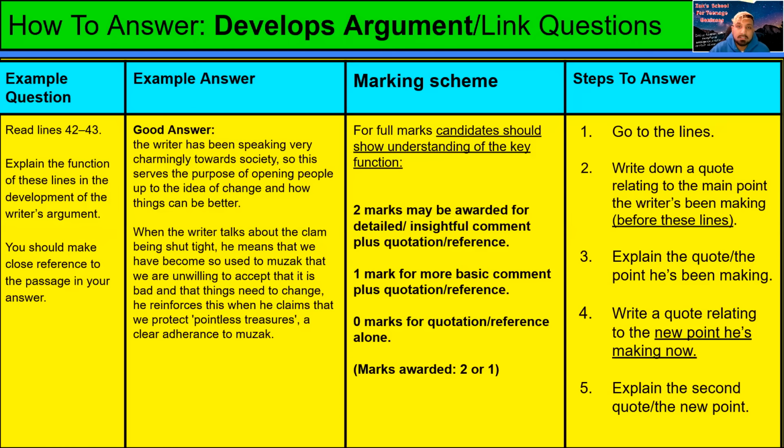So the next type is the develops argument or link question. This question is less common, but it's still good to understand how to answer it. This question basically asks you to speak about how what the writer has said in these lines is making a development of the points he's been making. Maybe they're about to go on another line of thought, or add to what they've been saying in another way.